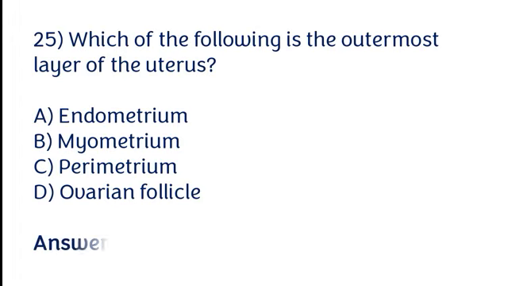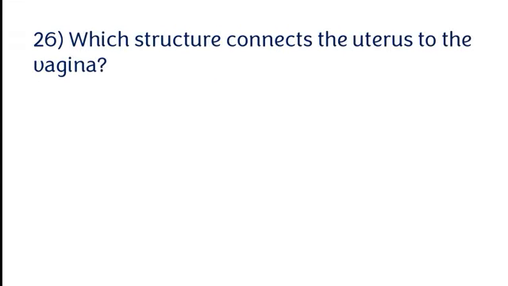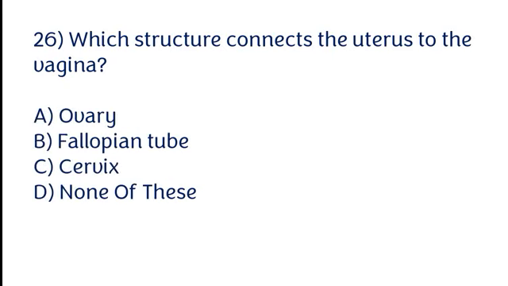The correct answer is option C. Perimetrium is the outermost layer of the uterus. Which structure connects the uterus to the vagina? Ovary, fallopian tube, cervix, none of these. The correct answer is option C. Cervix structure connects the uterus to the vagina.